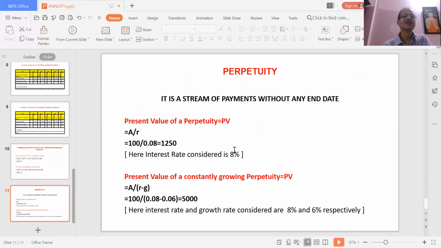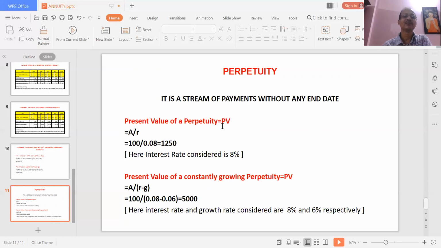Now you come to the last slide, which is called the perpetuity. Now what is perpetuity? As I had told at the first slide, it is a stream of payment which has no end date. It continues to be deposited, it continues to flow. Now how do you calculate the present value of a perpetuity?